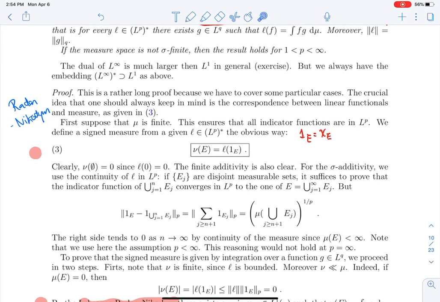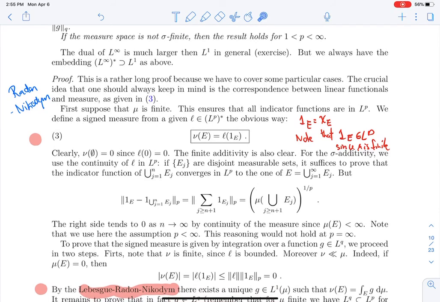Now, how do I know that these functions are in LP? It's because mu is finite. Any set has finite measure. That's what I'm saying here. So we define this measure on this set.